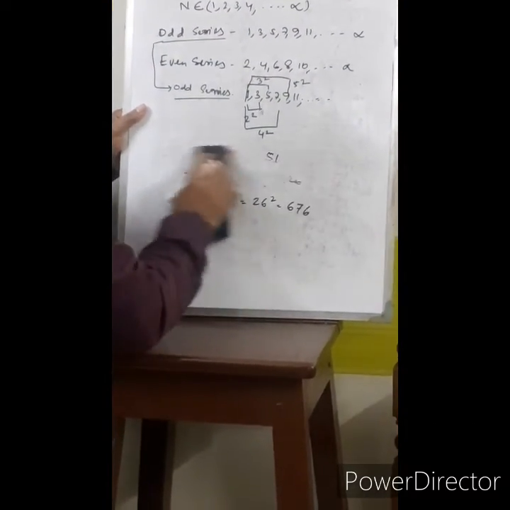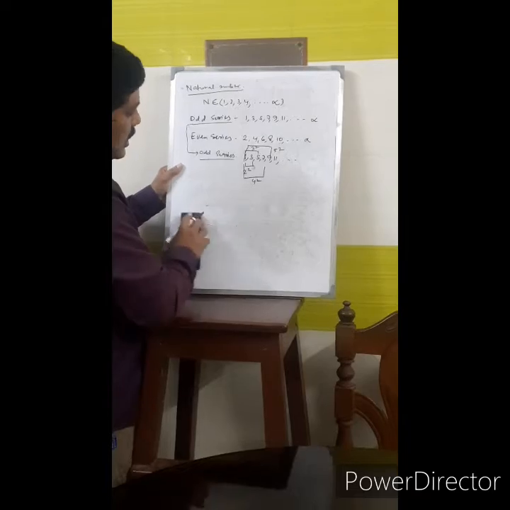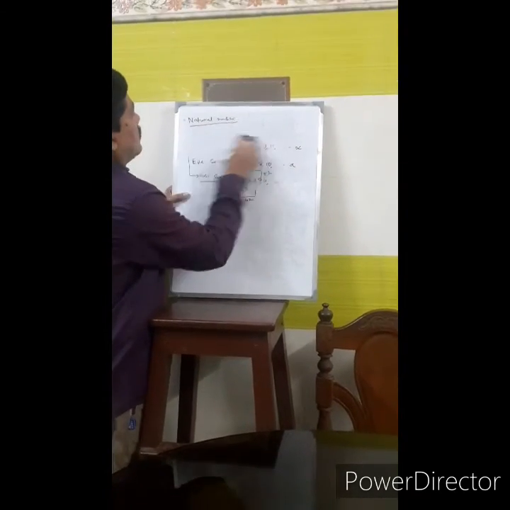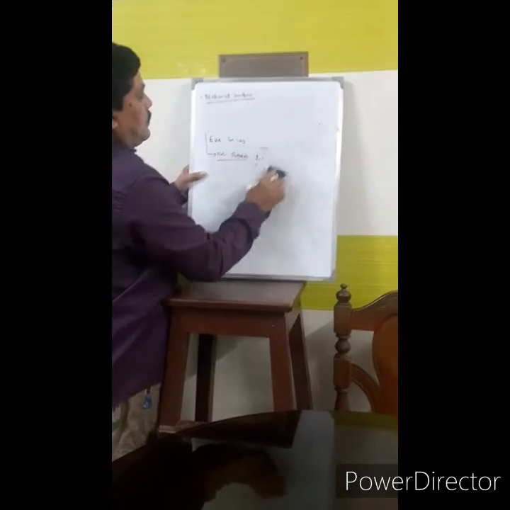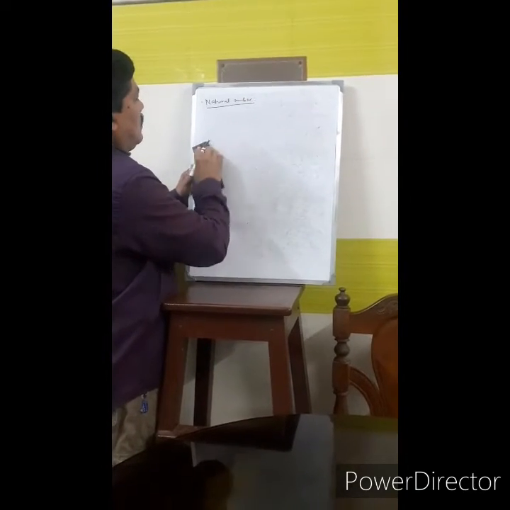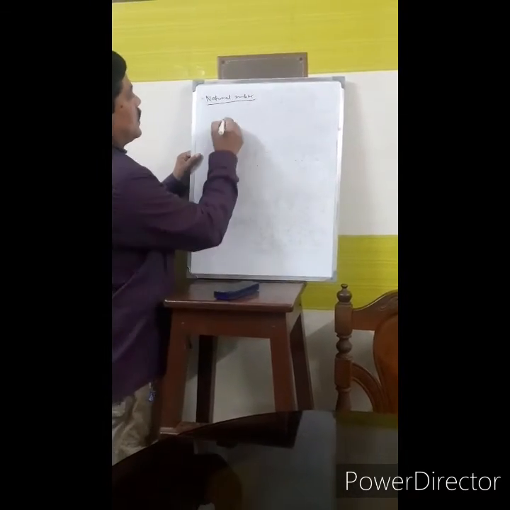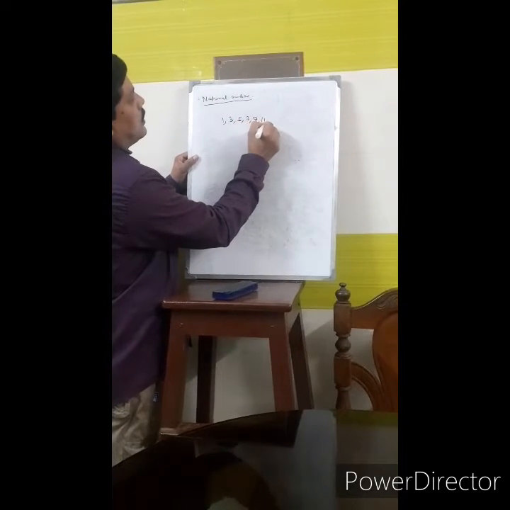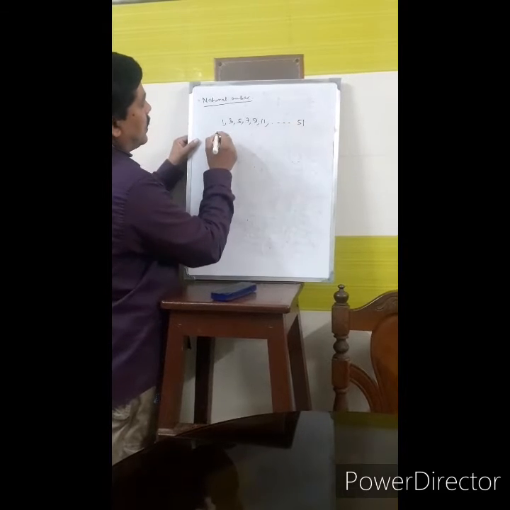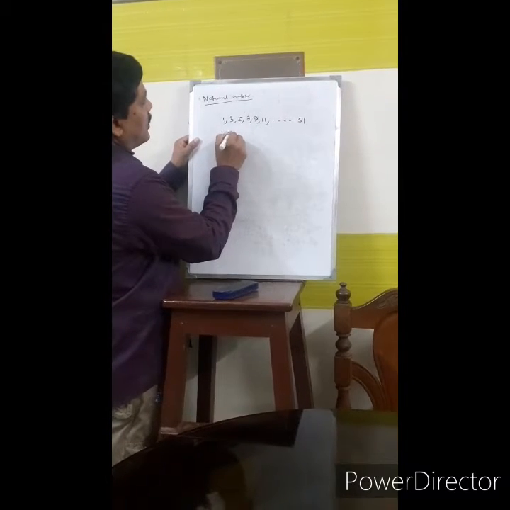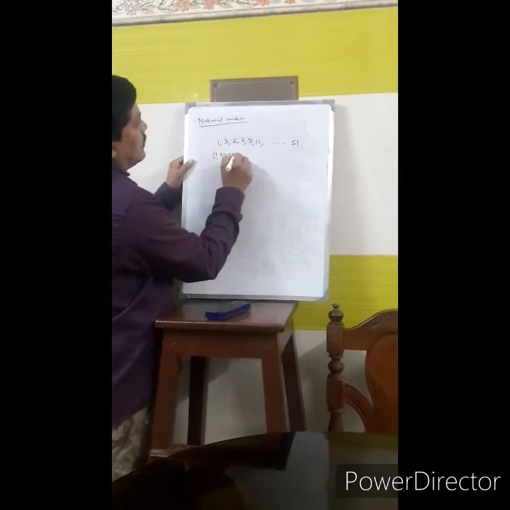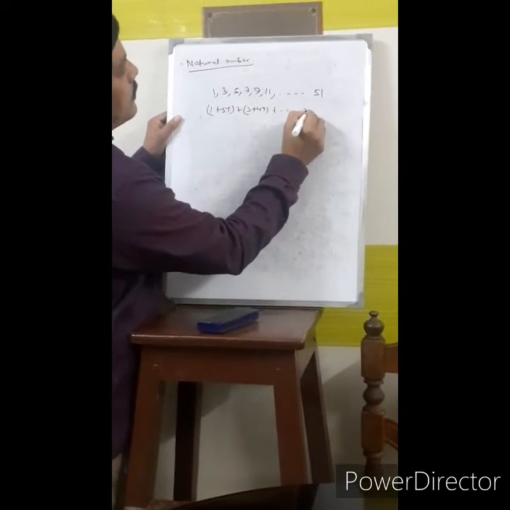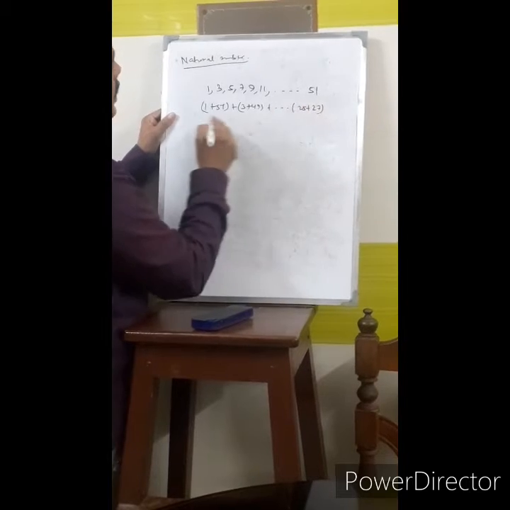Now we have to understand why and how this happens. 1, 3, 5, 7, 9, 11, up to 51. We can add these as 1 plus 51, 3 plus 49, up to 25 plus 27.